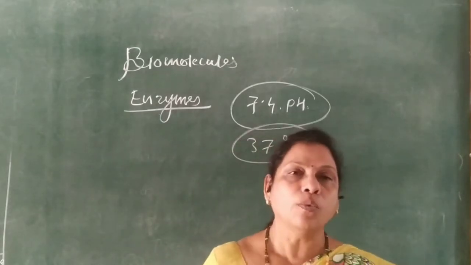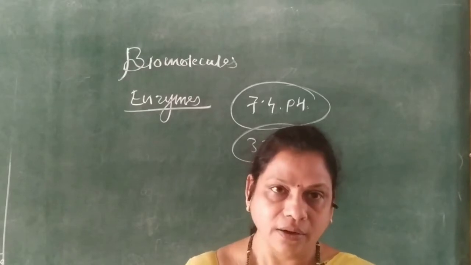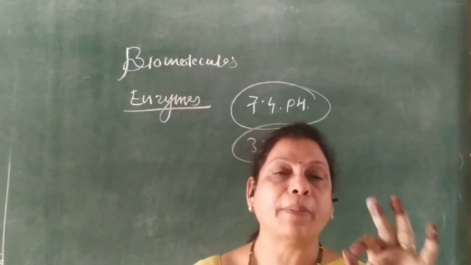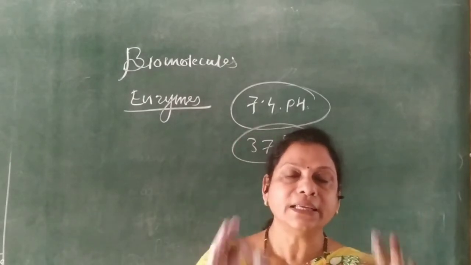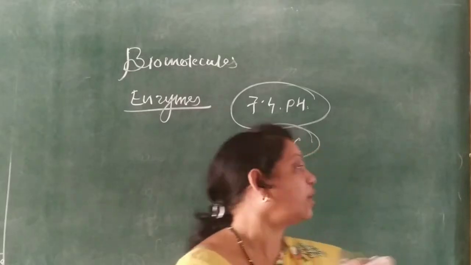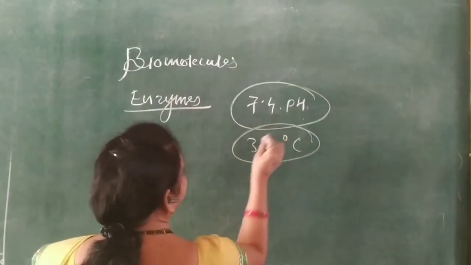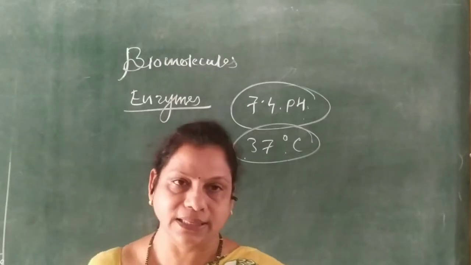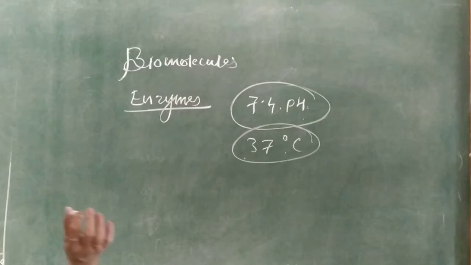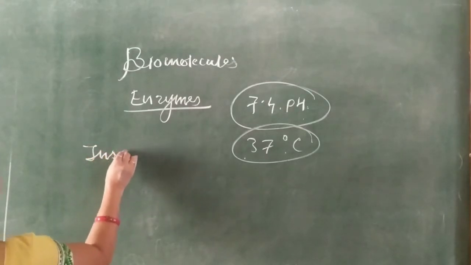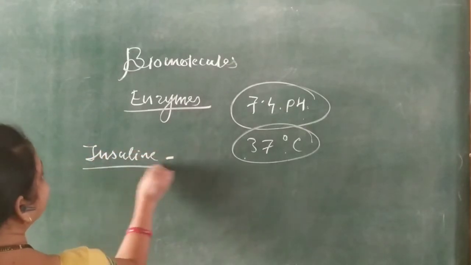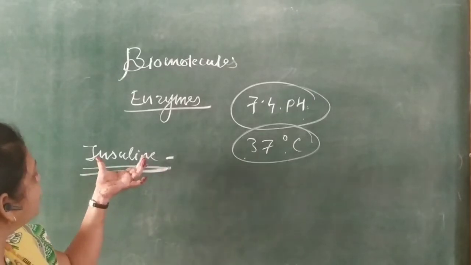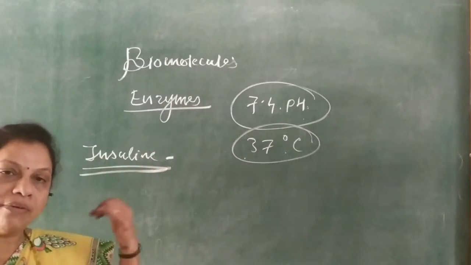Enzymes are homogeneous biological catalysts which carry out biochemical reactions at 7.4 pH and 37 degrees Celsius. For example, insulin is secreted in the pancreas and is responsible for controlling the sugar level in our body.